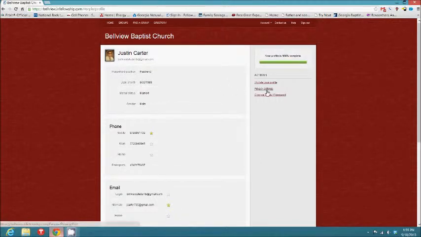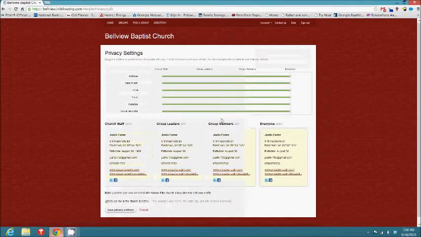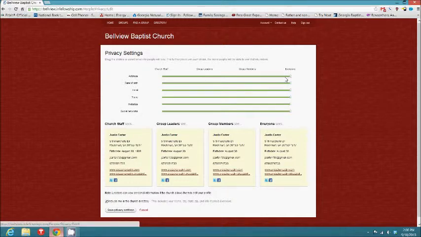If you're worried about how much information to put on your profile in particular, you can also upload your picture right here if you click on your picture, or update your profile. You can change your privacy settings just by clicking privacy settings here. From here you can see exactly who I share all of my information with. So say I'm okay with everybody seeing my date of birth, but I really just want my address to be shown only to group leaders, and that's basically Sunday school teachers.